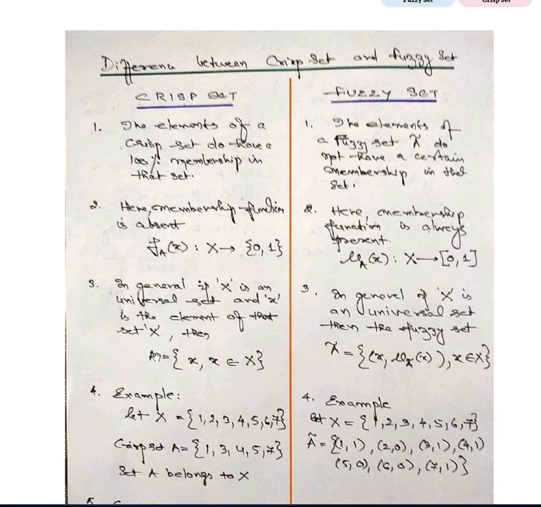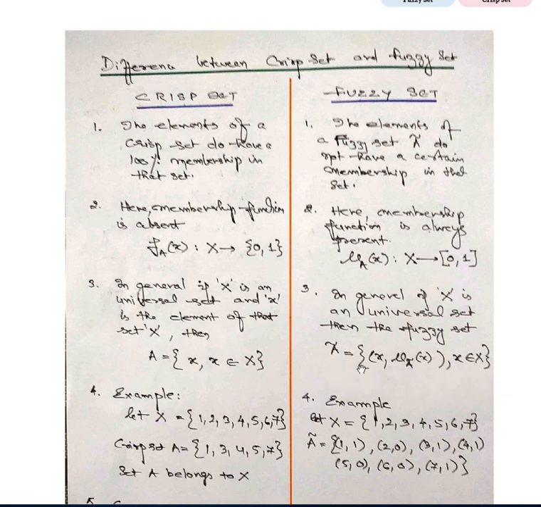This is crisp set A without any other notations. Whereas the fuzzy set A is equal to {(x, mu A(x)) | x belongs to capital X}, that is again a fuzzy set A of x.